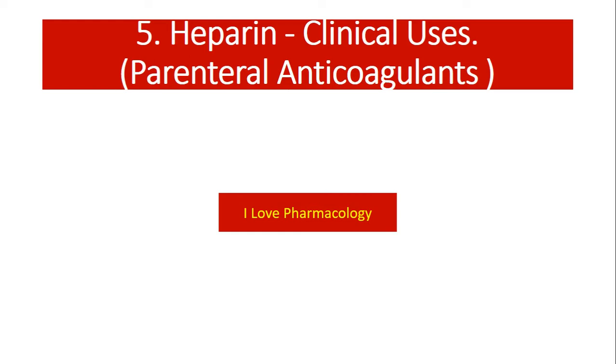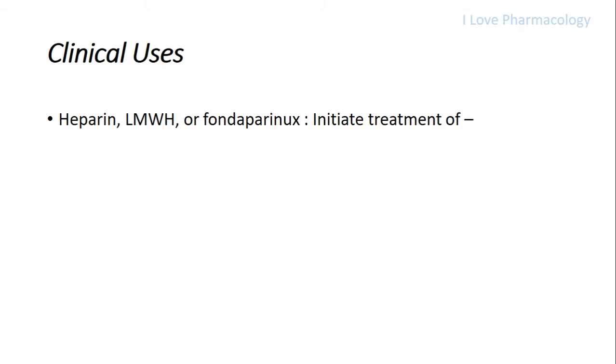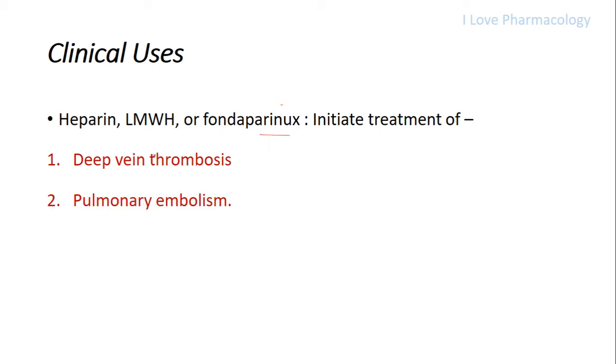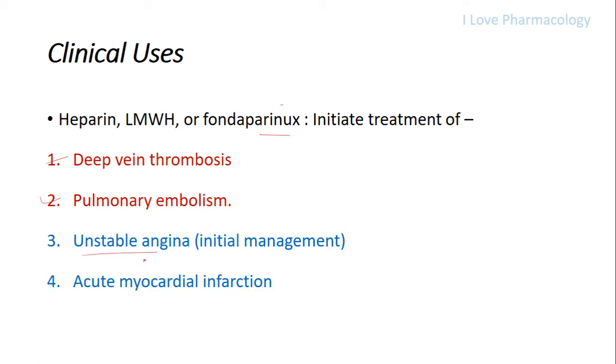So coming to the heparin or the parenteral anticoagulants clinical uses. Heparin, low molecular weight heparin and fondaparinux can be used in the treatment of deep vein thrombosis, pulmonary embolism, and in case of unstable angina and acute myocardial infarction.